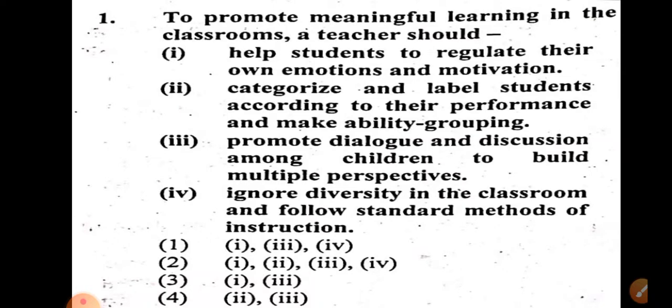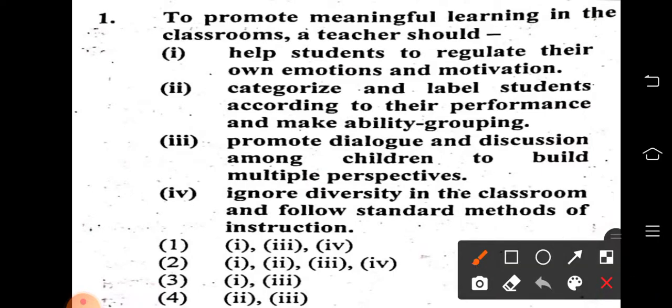1. Help students to regulate their own emotions and motivation. 2. Categorize and label students according to their performance and make ability grouping. 3. Promote dialogue and discussion among children to build multiple perspectives. 4. Ignore diversity in the classroom and follow standard methods of instruction. In order to encourage meaningful learning in the classroom, as a teacher, what should you do?